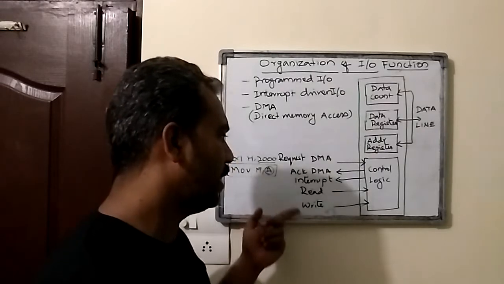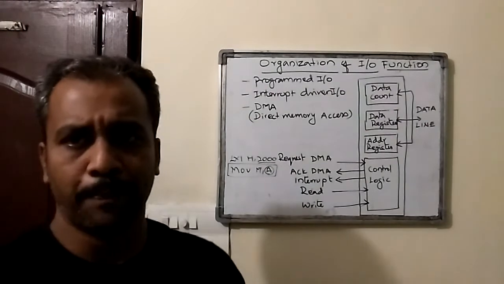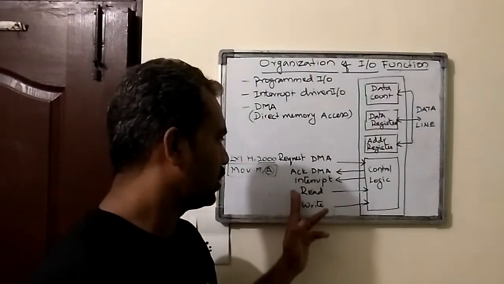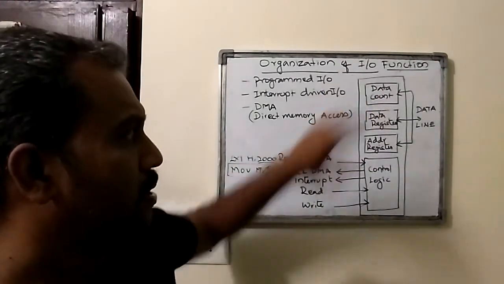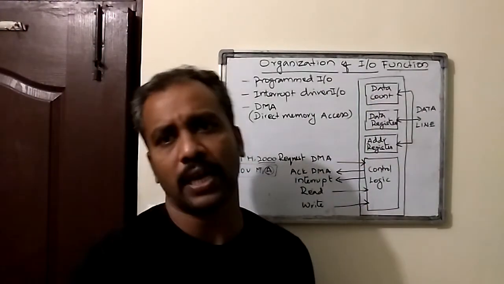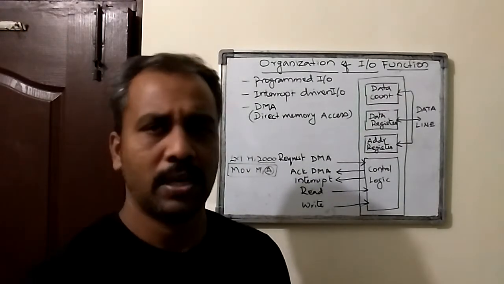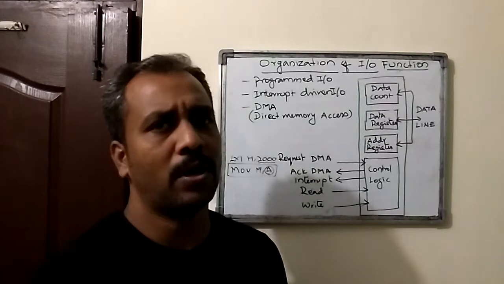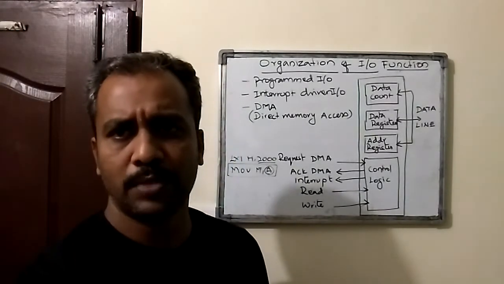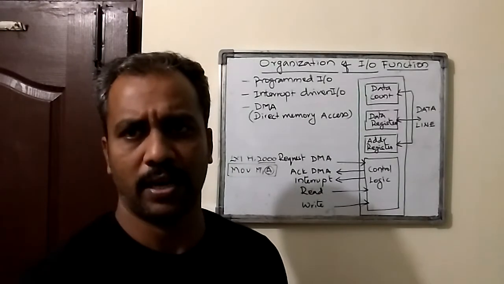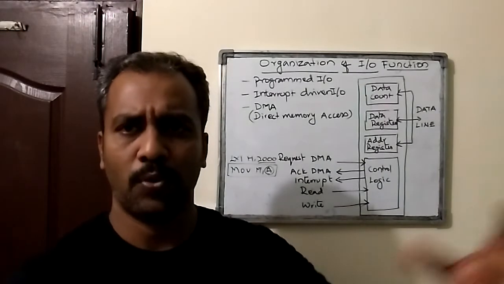This read and write operation will be informed by the processor. Upon requesting, it has to inform whether it needs a read or a write. And these three are for the purpose of how exactly it can carry out the input and output operation. Either it may be an input or output operation, we have to specify which particular IO device it is, right, by the address. Each and every IO device will have its own unique ID.